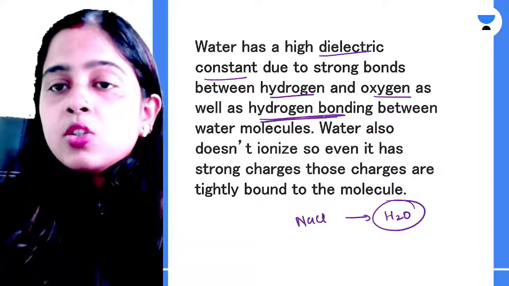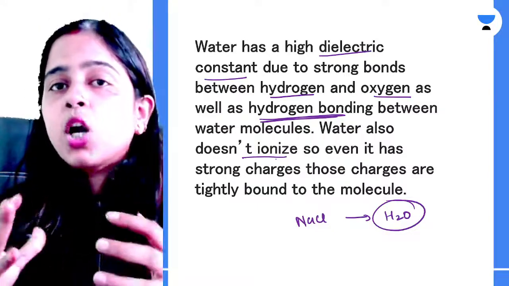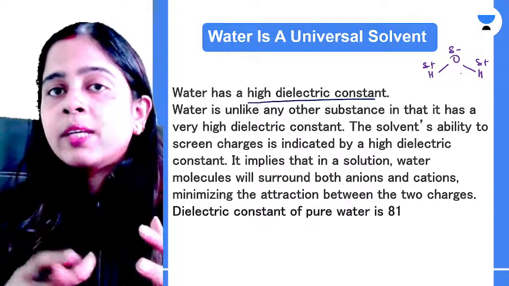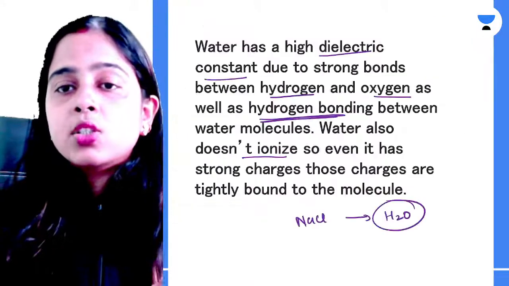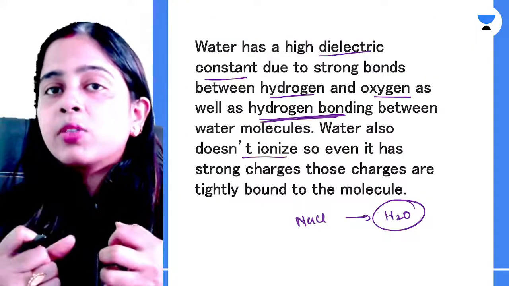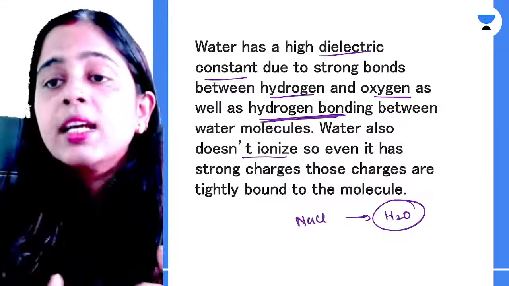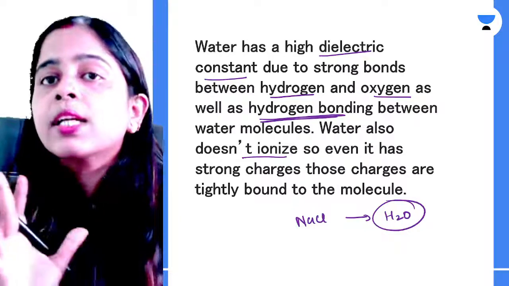Water does not ionize, because the strong charges that the atoms inside the water molecule have are tightly bound to each other in the molecule. That's why water cannot ionize. Clear? But it can decrease the force of attraction between the ionic compounds.